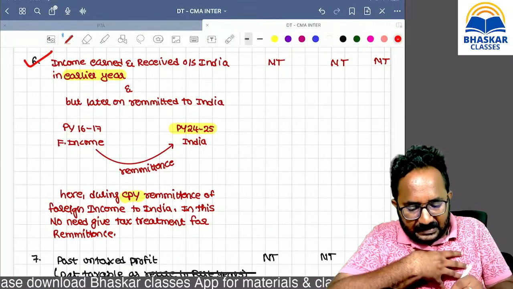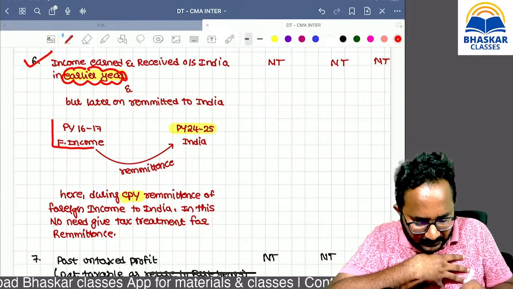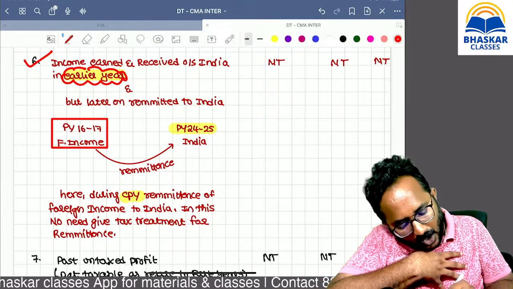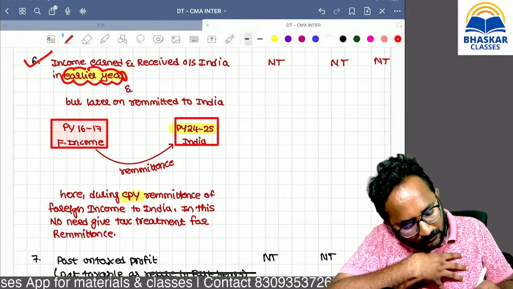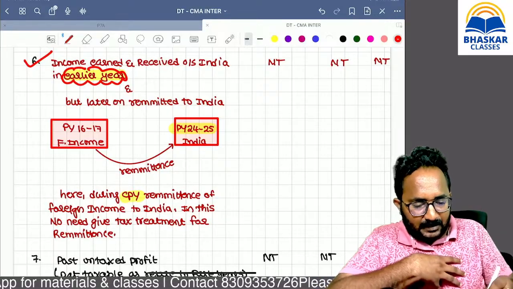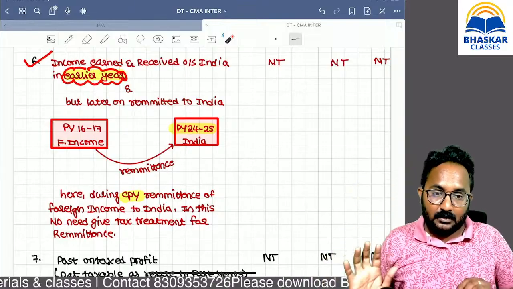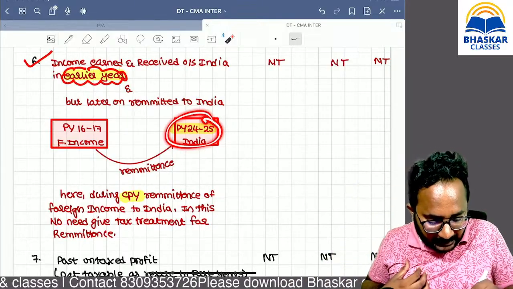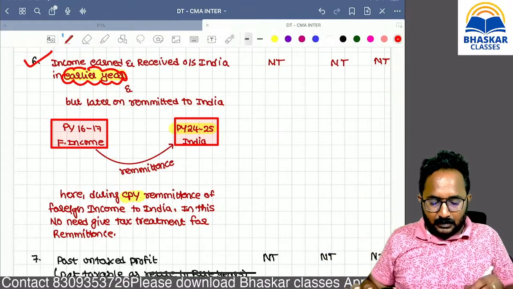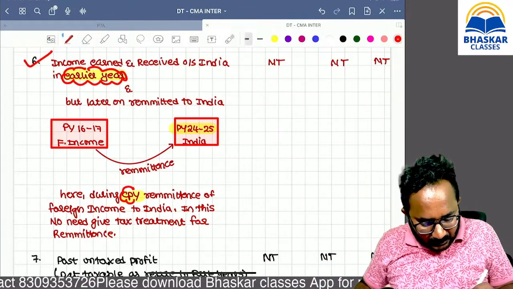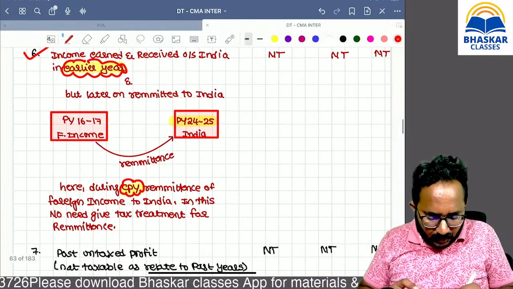Sir, suppose foreign income was earned in an earlier year, 16-17. Now that is remitted to India. For which thing do we give the tax treatment: the earning of foreign income? In 16-17 we already gave it. But in the present year, what happened? Remittance. There is no tax treatment for the remittance. If during the current previous year only foreign income is remitted to India, there is no need to give the tax treatment.